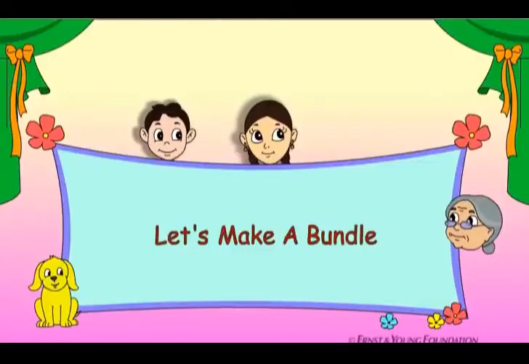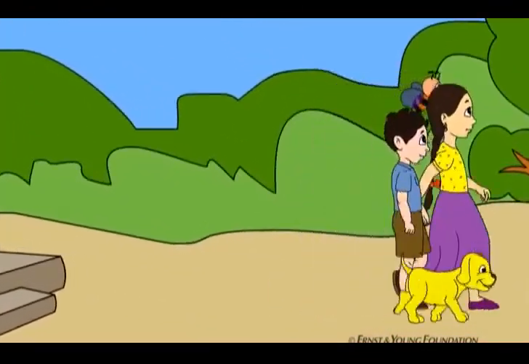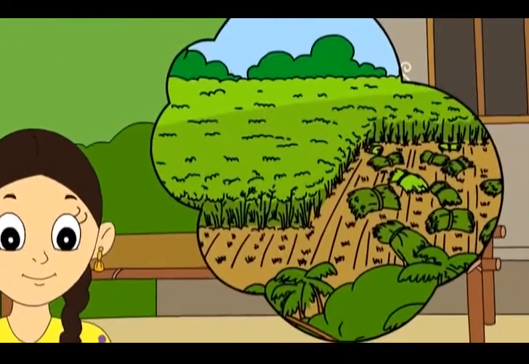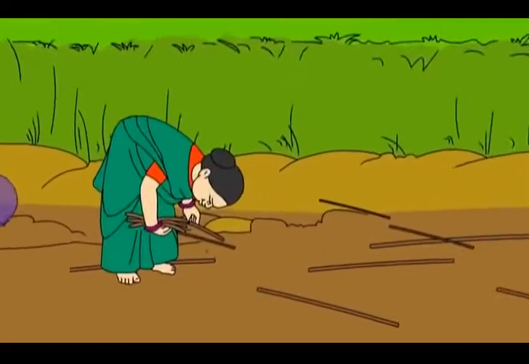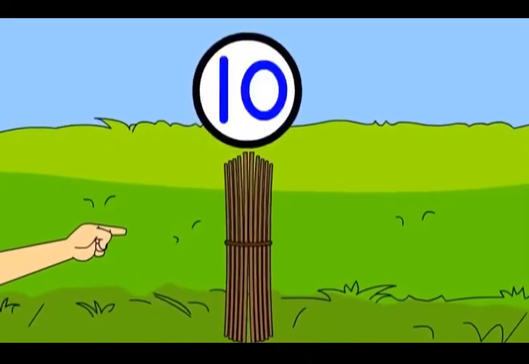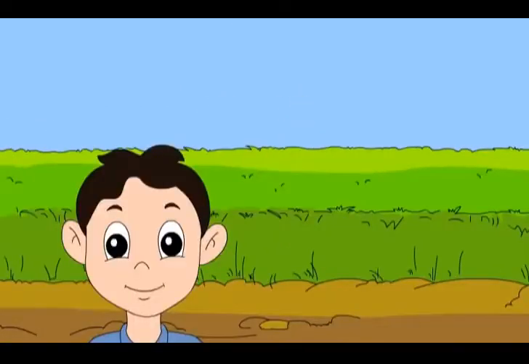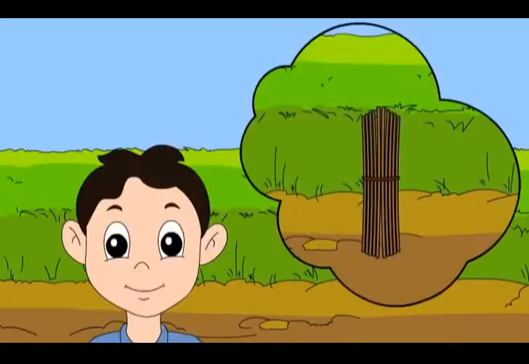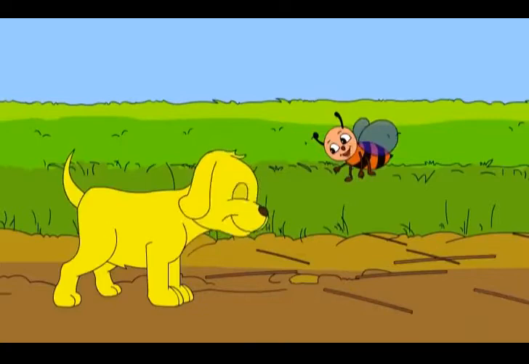Let's make a bundle. Where are you going, Meenu? We are going to the field. You can also come with us. What is she doing? She is making a bundle of sticks, Buzz. Look, she has made a bundle of 10 sticks. 10 sticks? Come, let us also make a bundle of sticks. I will also bring some sticks. Raja, you also go and get some sticks.